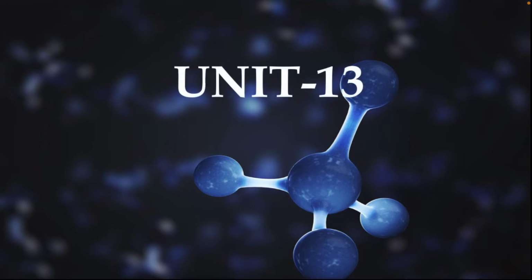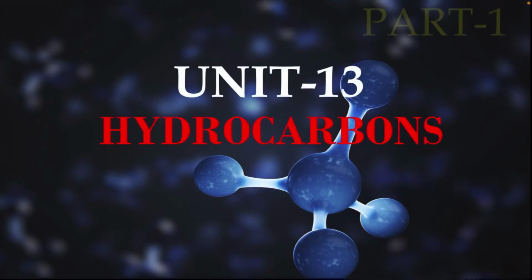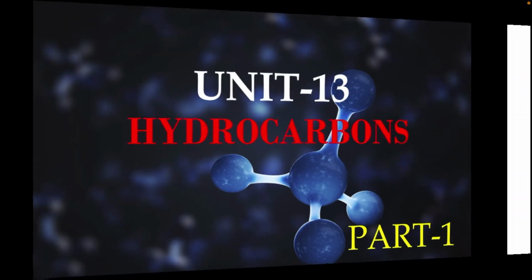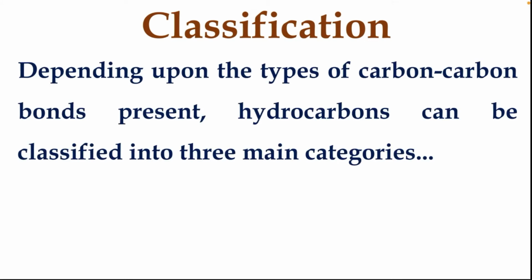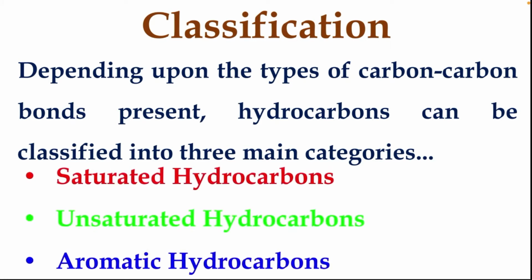Today we are going to discuss Unit 13, Hydrocarbons. First of all, let us discuss the classification of hydrocarbons. Depending upon the types of carbon-carbon bonds present, hydrocarbons can be classified into three main categories: saturated hydrocarbons, unsaturated hydrocarbons, and aromatic hydrocarbons.